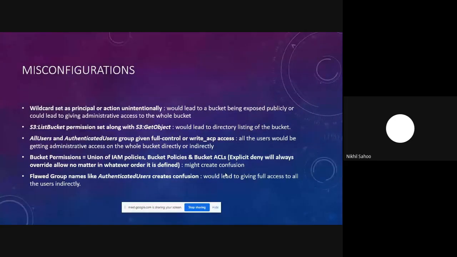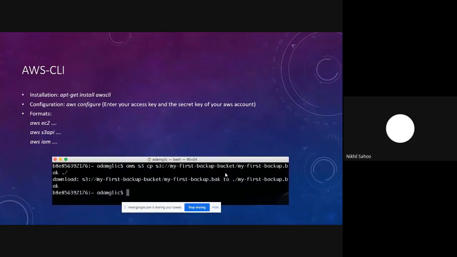These were a few scenarios through which misconfigurations can actually take place on a particular S3 bucket. Now moving on to the AWS CLI. The AWS CLI is a command line interface provided by AWS itself, and it provides all kinds of operations that you can normally do from your dashboard. This is also very important because we'll be using this AWS CLI tool to check for misconfigurations and to exploit them. Installation is very easy. You just have to type apt-get install awscli on your Linux machine, or you can also install it with the Python pip module.